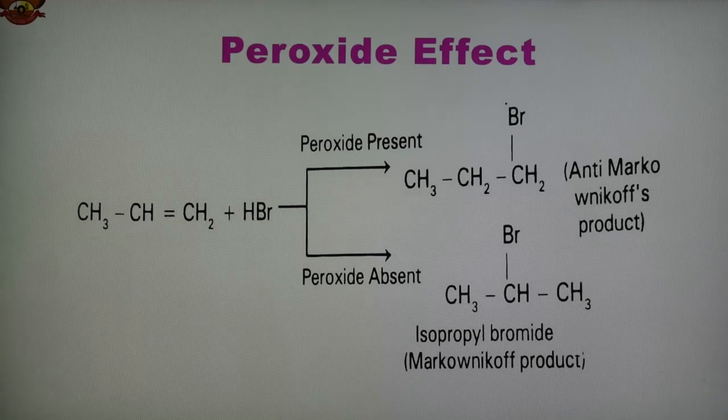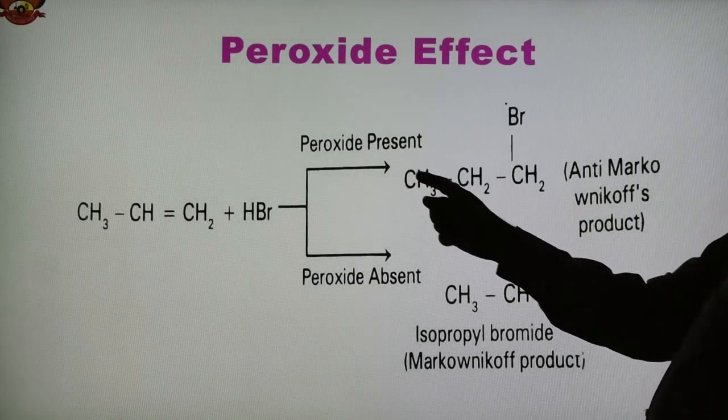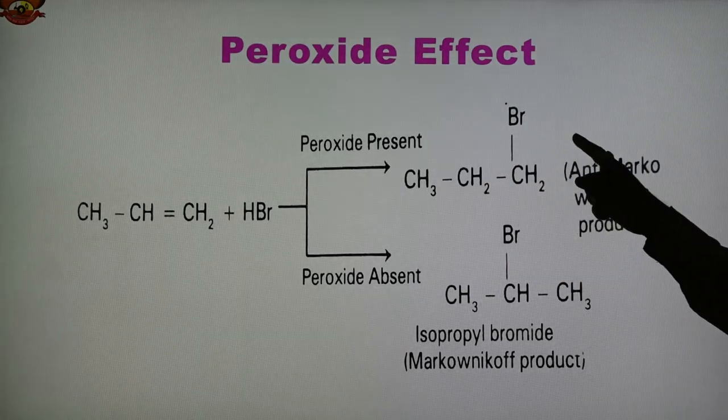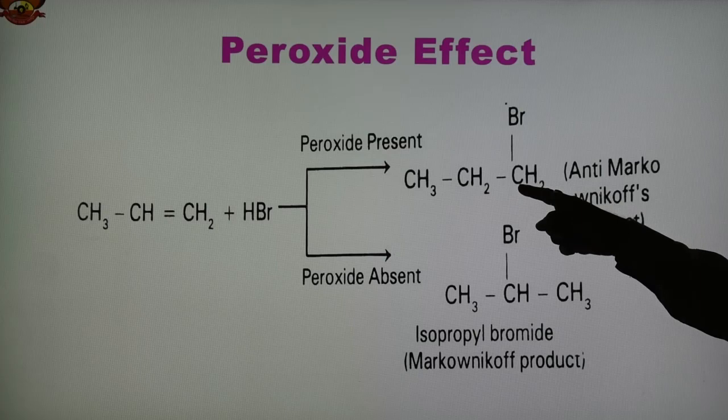So we have seen what Markovnikov addition is and what the peroxide effect is. This is shown here in this reaction. When propylene reacts with hydrogen bromide, as per the peroxide effect, with organic peroxide present, the Br attaches to the carbon containing the larger number of hydrogens.